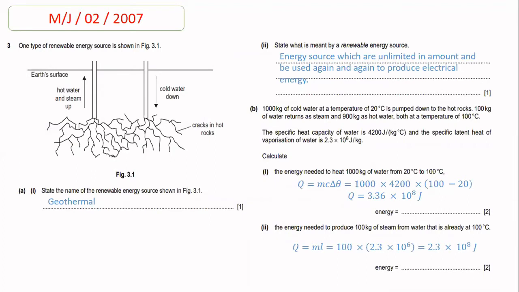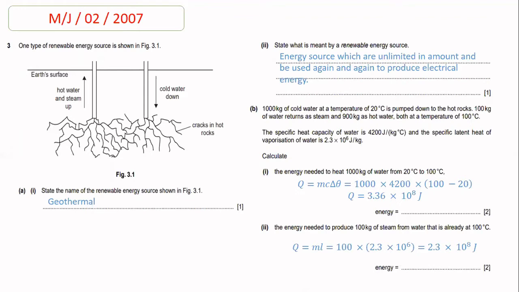The specific heat capacity of water is given to you, which is 4200 joules per kg degree Celsius, and the specific latent heat of vaporization of water is 2.3 exponential 6 joules per kg. Now calculate the energy needed to heat 1000 kg of water from 20 to 100 degrees Celsius.